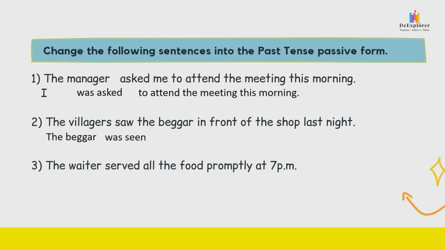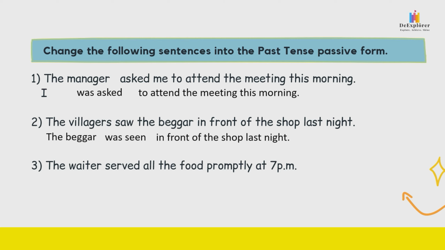Past participle for saw. See, saw, seen. So the beggar was seen. So always remember to change 动词一定要换去 past participle. So not the beggar was saw. If you want to write by the villagers, in front of the shop last night. See, so the beggar 被看到 was seen in front of the shop last night.